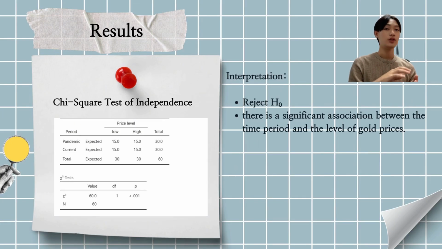For the third objective, we use the chi-square test of independence to determine whether there is a relationship between the time period and the level of gold price. The test results show a chi-square value of 60.0 with a p-value less than 0.01. Since the p-value is lower than 0.05, we reject the null hypothesis. Therefore, we conclude that there is a significant association between the time period and the level of gold price. This means that gold price levels differ significantly across the two time periods.